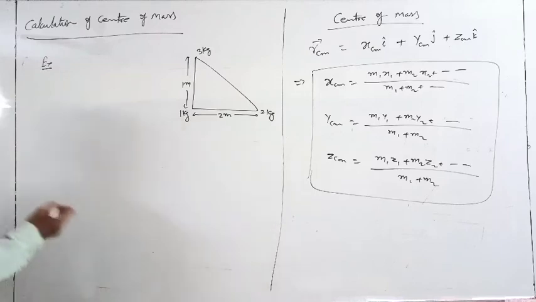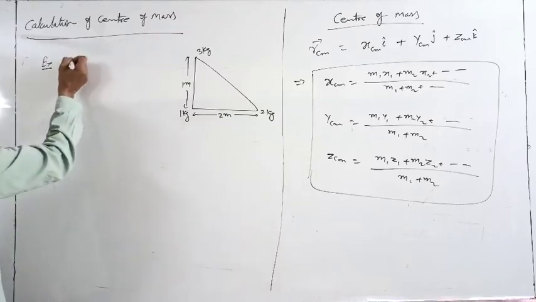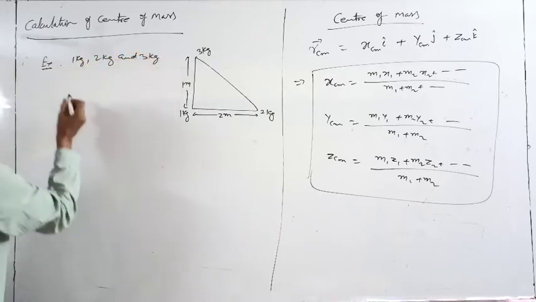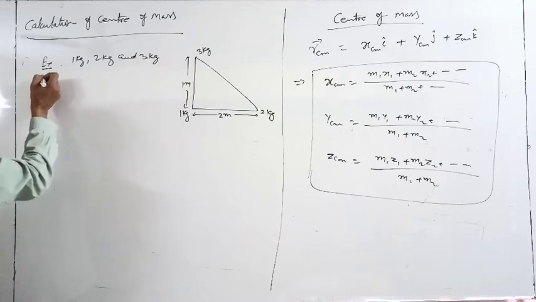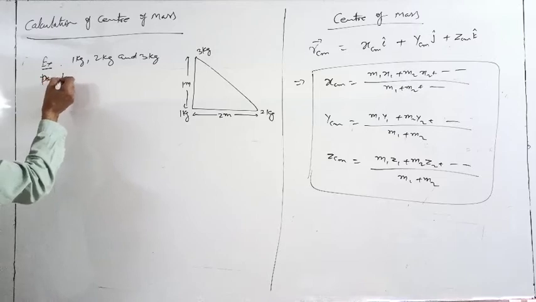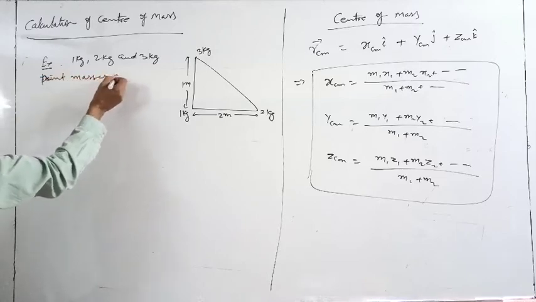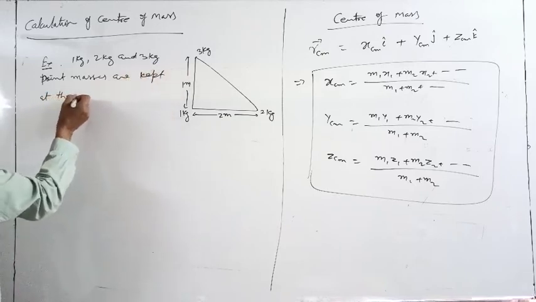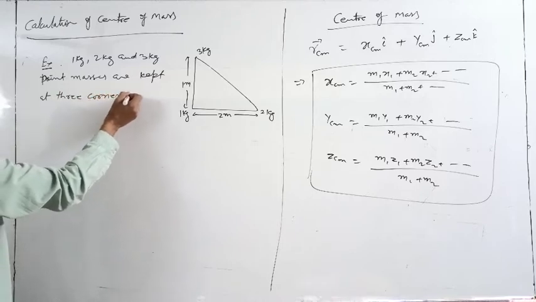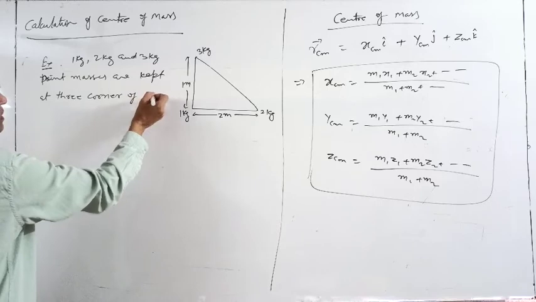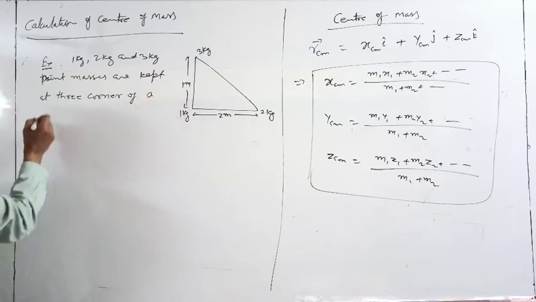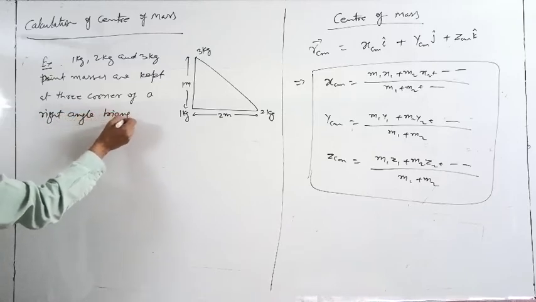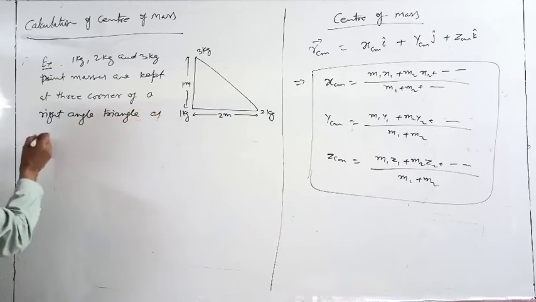Okay, say example: 1 kg, 2 kg and 3 kg point masses are kept at 3 corners of a right angle triangle as shown in diagram.